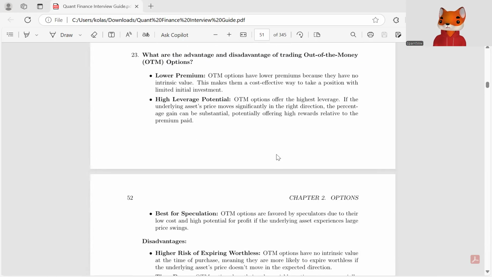OTM options are best for speculation and are favored by speculators due to their low cost and high potential for profit if the underlying asset experiences large price swings.